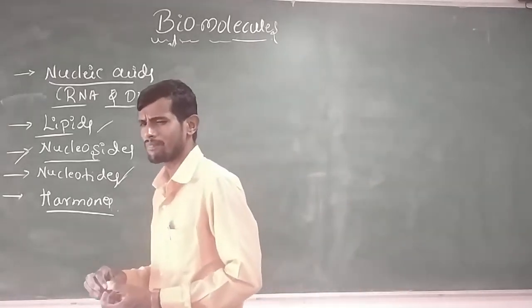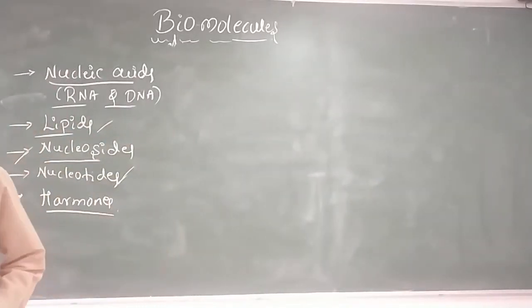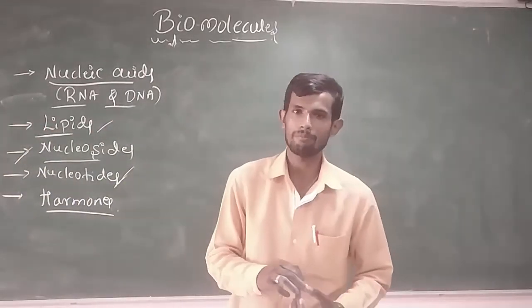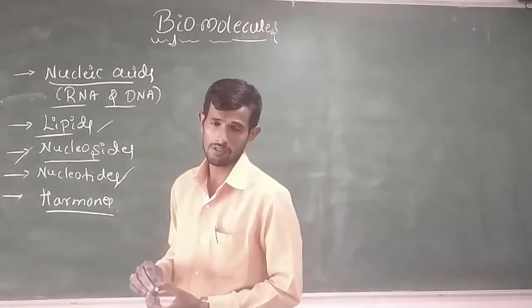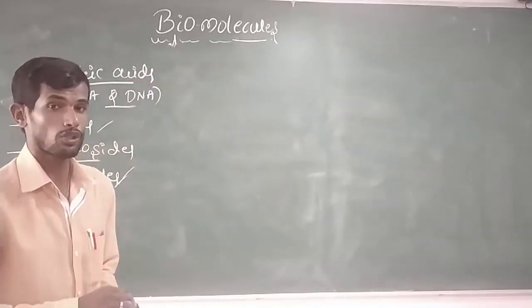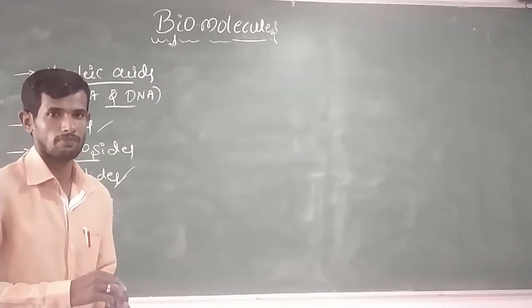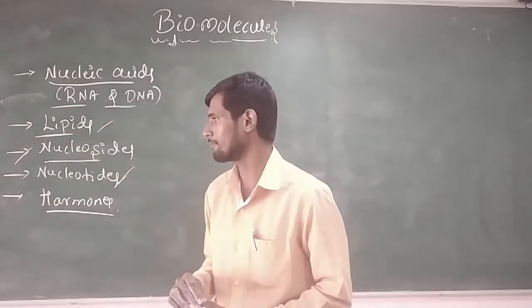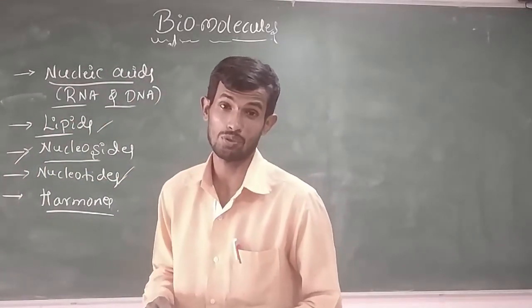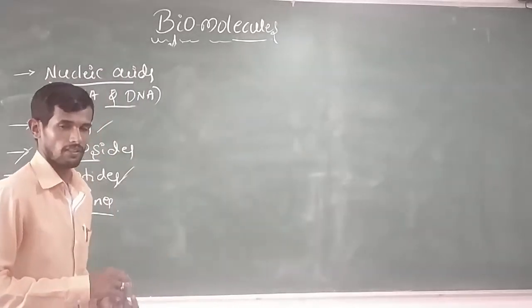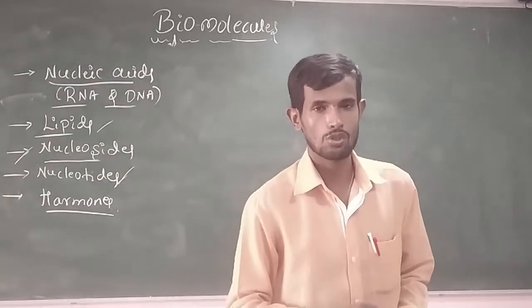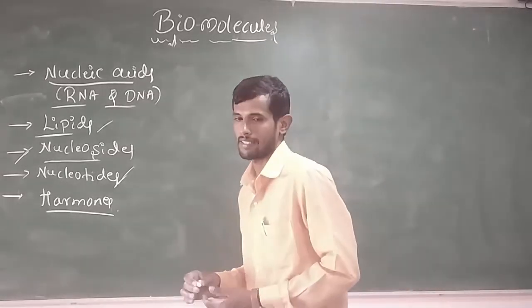For example, remember androgens and testosterone are the examples for male sex hormones, and estrogens and progesterone are the examples for female sex hormones.